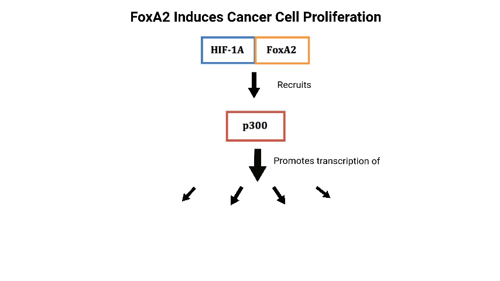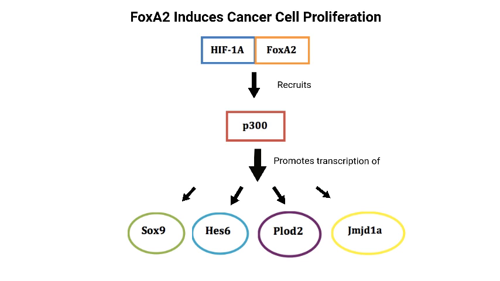Studies have found that under hypoxic conditions, FOXA2 interacts with the hypoxia-inducible factor HIF1A to recruit the coactivating protein P300, which promotes the transcription of various HIF targets including SOX9, HES6 and PLOD2. Co-expression of these HIF targets has been shown to lead to formation of neuroendocrine tumours and lesions in prostate cancer.